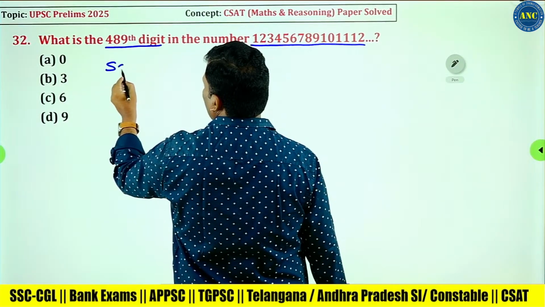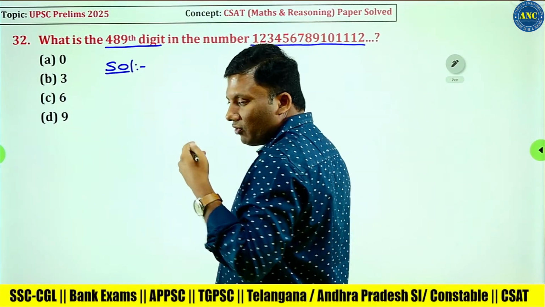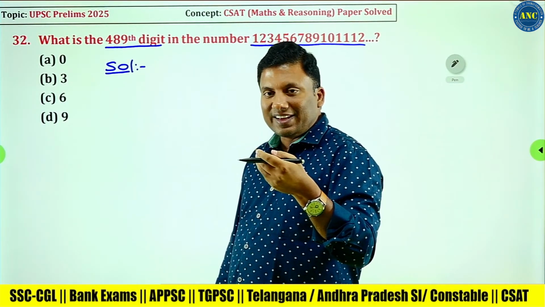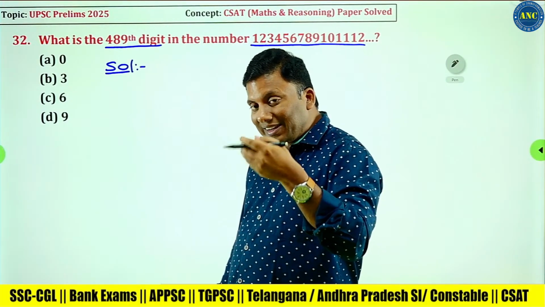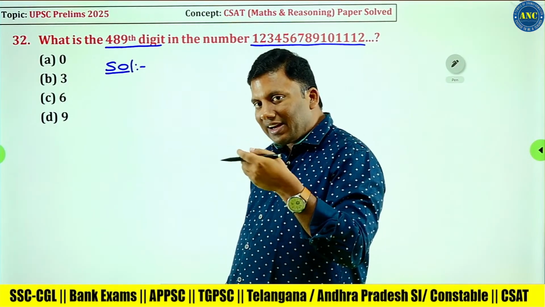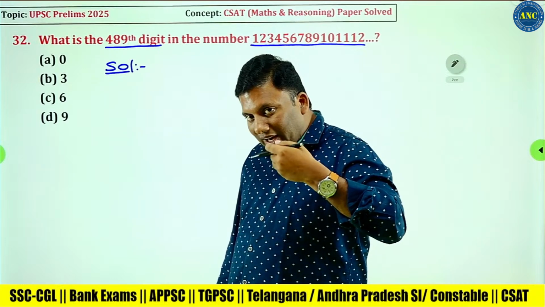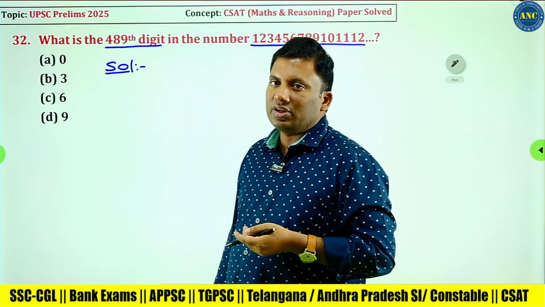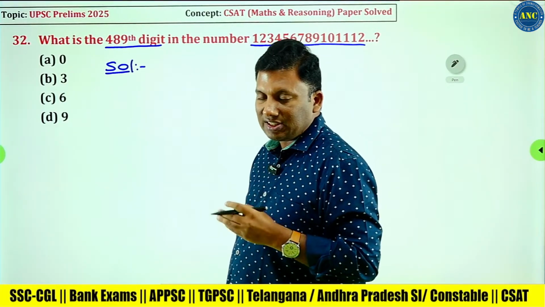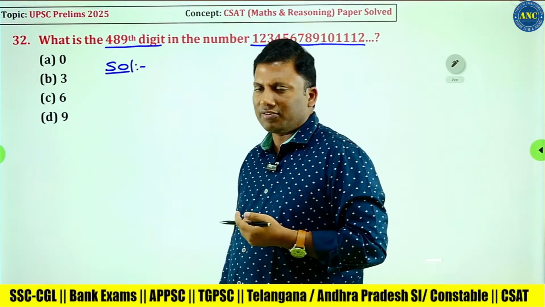When you are writing the natural numbers 1, 2, 3, 4, 5, 6, 7, 8, 9, they are single digits. 10, 11, 12, 13, 14, 15, up to 99, they are 2 digits. 100, 101, 102, 103, they are all 3-digit numbers. When you are writing single digits, 2 digits, 3 digits like this, what will be the 489th digit? There is an algorithm to solve this kind of question.